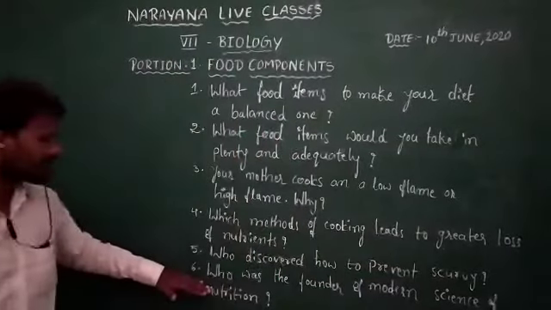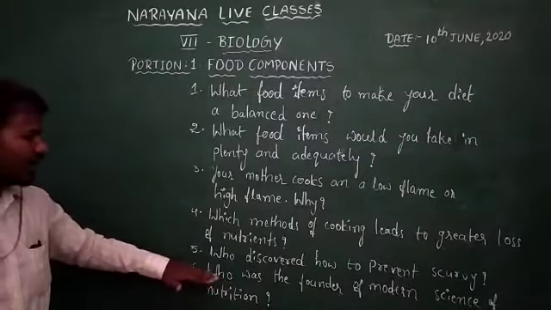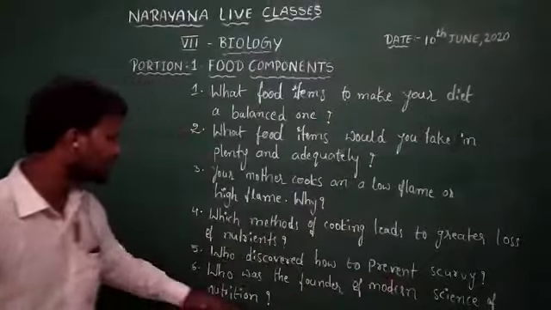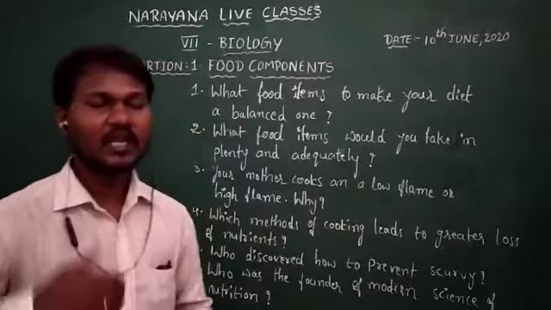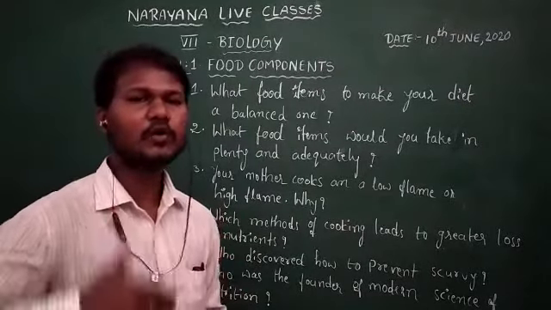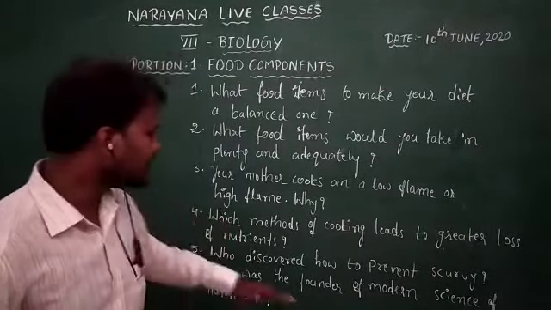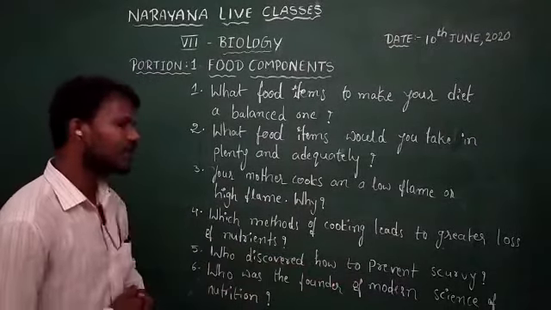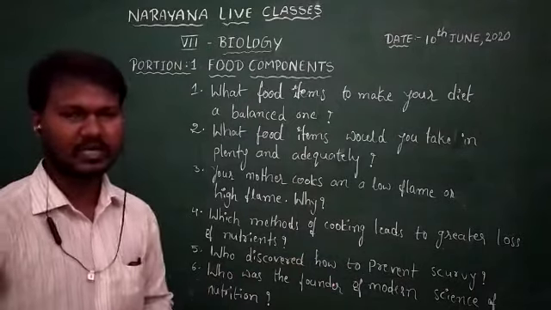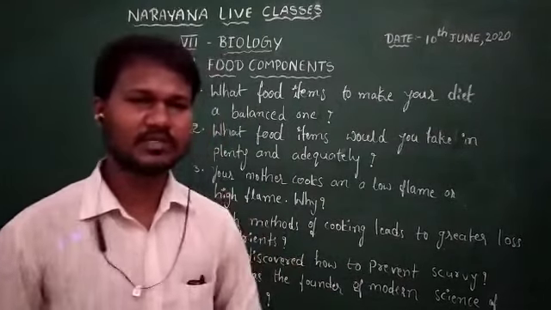And coming to the sixth question, question number 6. Who was the founder of modern science of nutrition? The name of the scientist is Lavoisier. Antoine Laurent Lavoisier is a scientist, and he is considered the founder of modern science of nutrition. And there is a last question, question number 7.